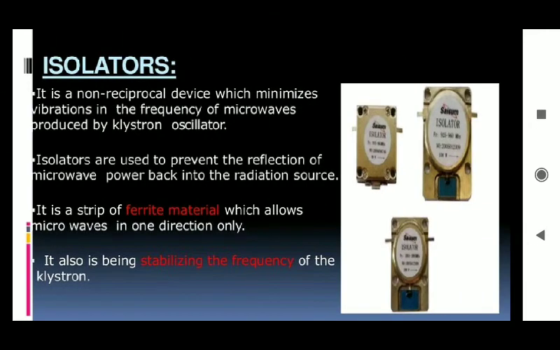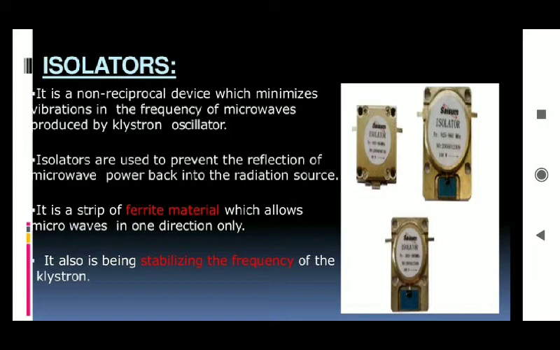Then isolators, which are the next part in the ESR spectrometer. An isolator is a non-reciprocal device which is generally used to minimize vibrations in the frequency of microwaves produced by your klystron oscillator, right? What is it used for? It minimizes the vibration. That is the role of this isolator, which is also used to prevent the reflection of microwave power back into the radiation source.